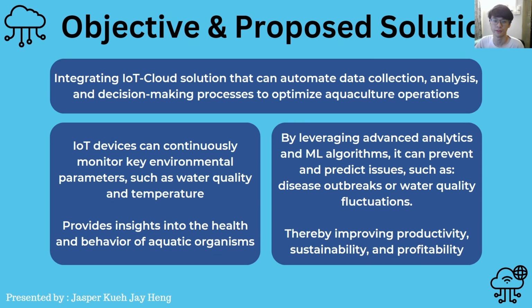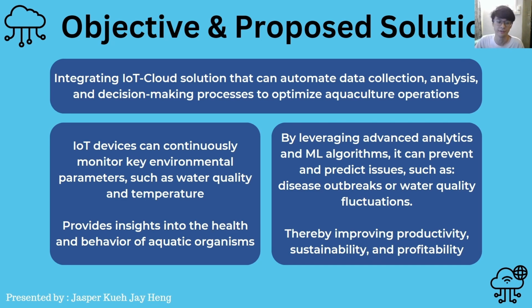Lastly, the objective and proposed solution. We can integrate an IoT cloud solution that can automate data collection, analysis, and decision-making processes to optimize aquaculture operations. Imagine a system where IoT devices continuously monitor key environmental parameters like water quality and temperature, while also providing insights into the health and behavior of aquatic organisms.